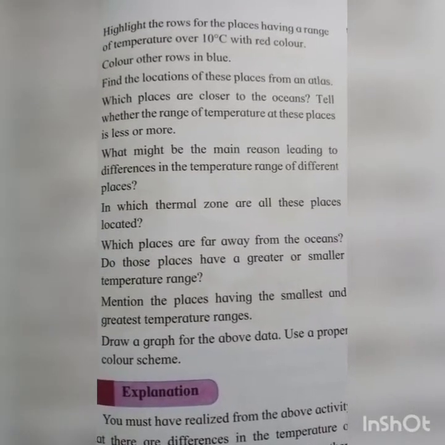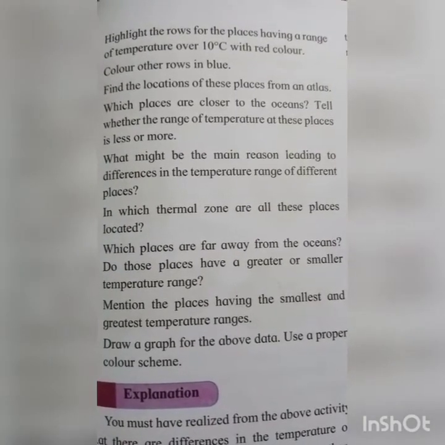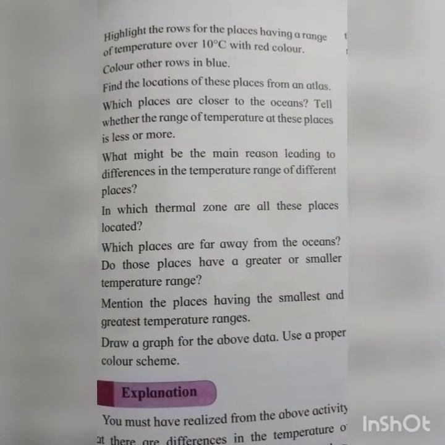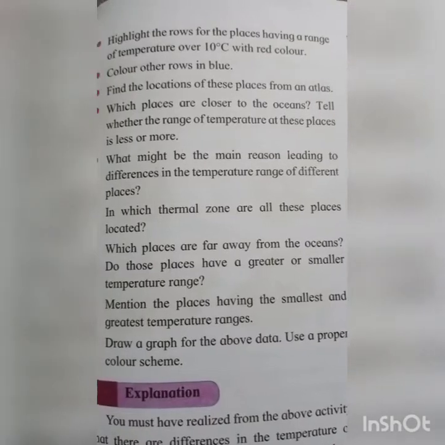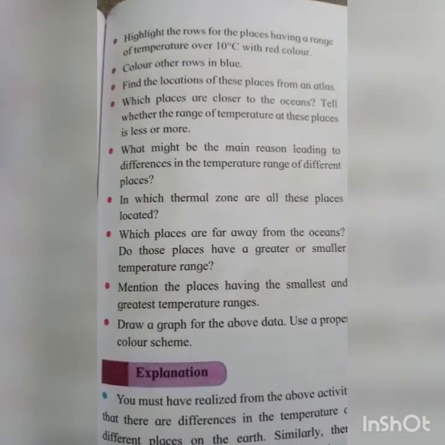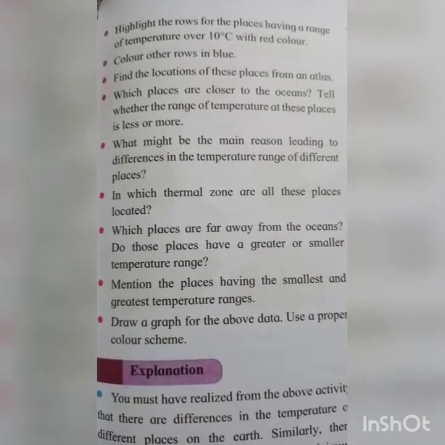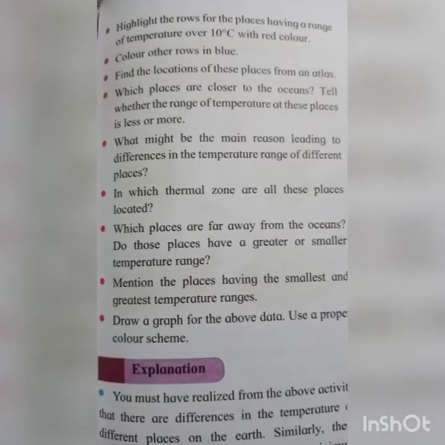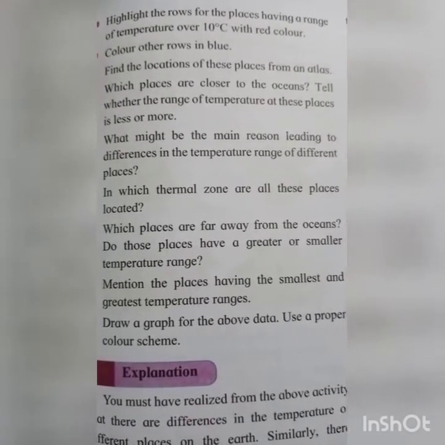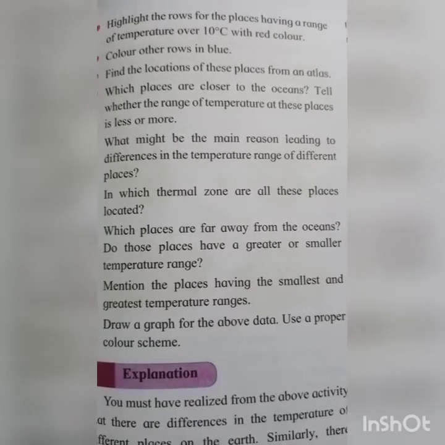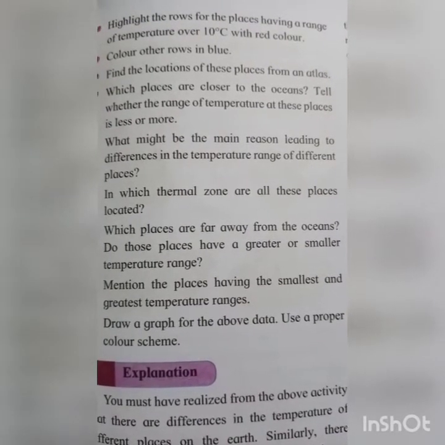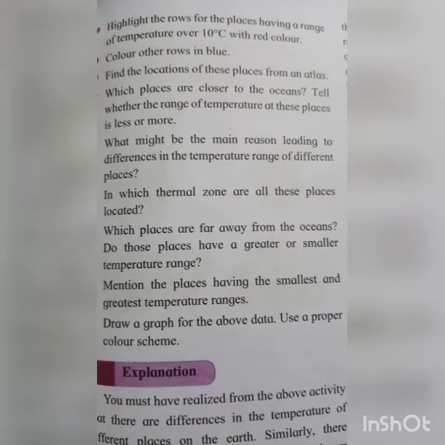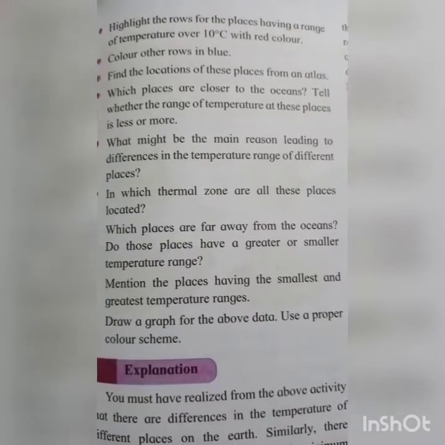So see, students, your answer will be that Istanbul and New York are closer to the ocean. Okay, students, the range of temperature at these places is less. Next question, what might be the main reason leading to the difference in the temperature range of different places? So see, students, the nearness to the sea and continentality might be the main reason leading to the difference in the temperature range of different places.